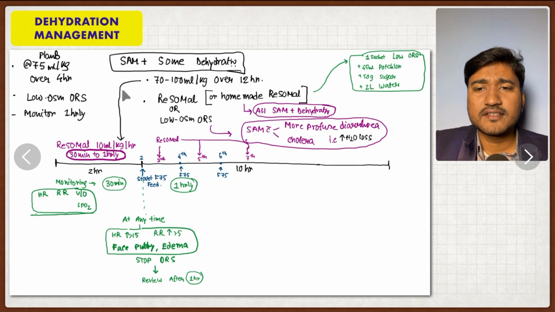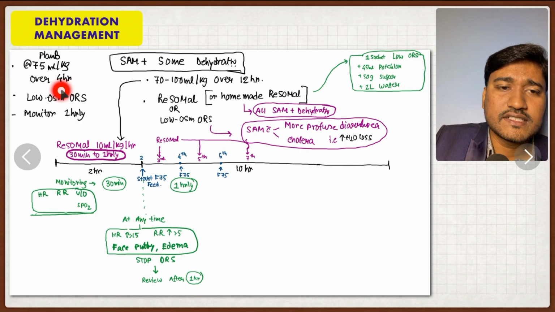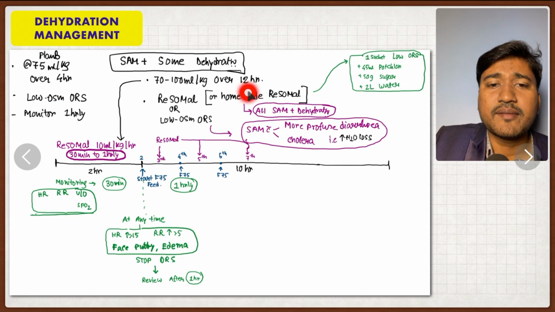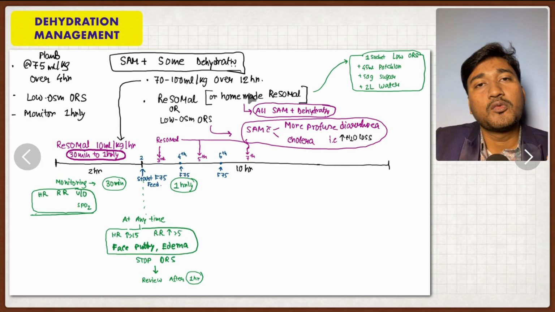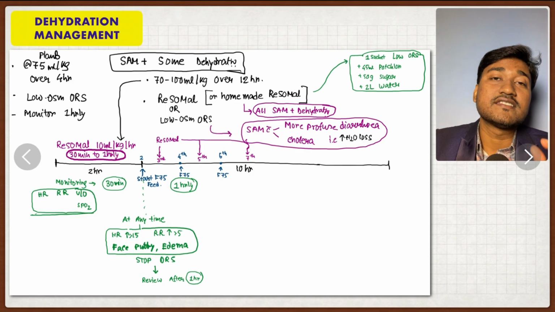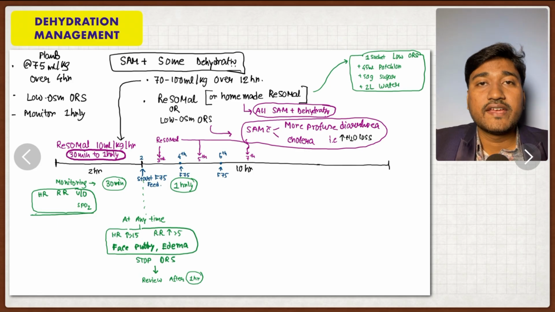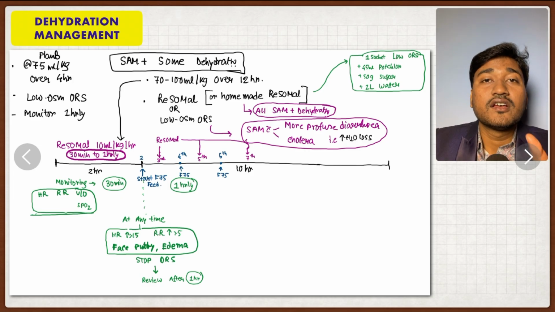And why is there so much difference? Look here, in a normal child we are correcting it in 4 hours, but in case of SAM that is 12 hours. And why so? Because in a SAM child, if you give more amount of fluid in less amount of time, that is more ORS in less time, there is chance of heart failure. That is the reason in a SAM child we have to treat for a longer period of time, slowly.